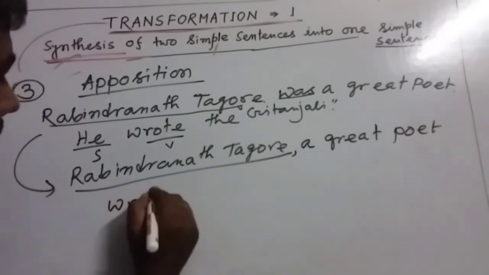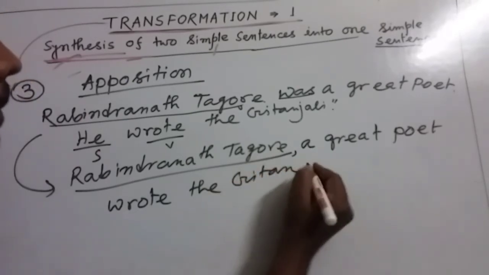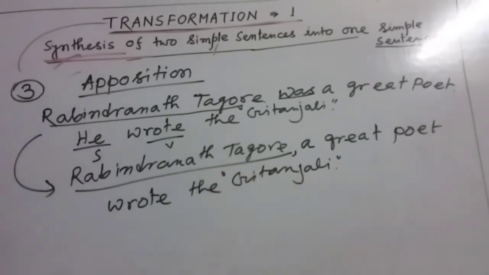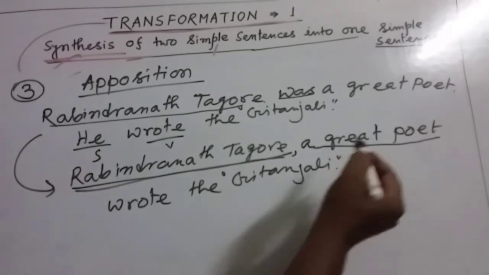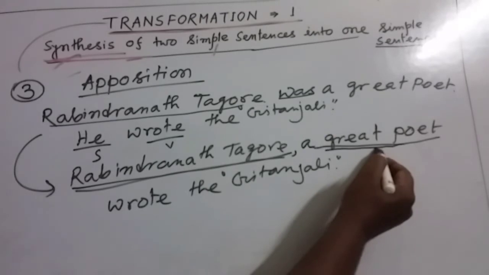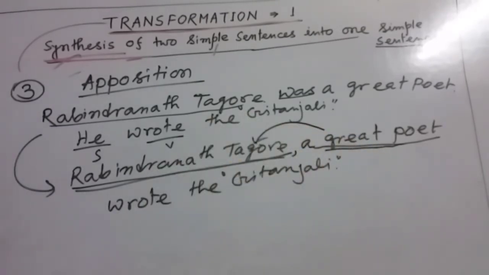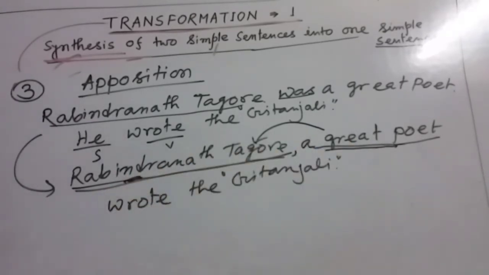Then wrote the Gitanjali. Here, my dear friends, Rabindranath Tagore and the great poet, both are same person. That means we are using this group of words, or we are using this phrase in apposition of this noun. Or you can say this group of words describe this person. So this is called noun in apposition or phrase in apposition.